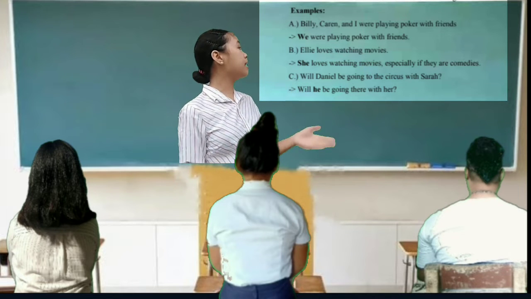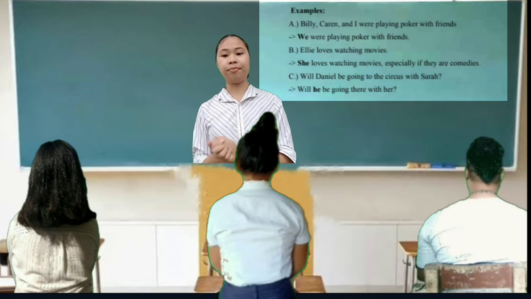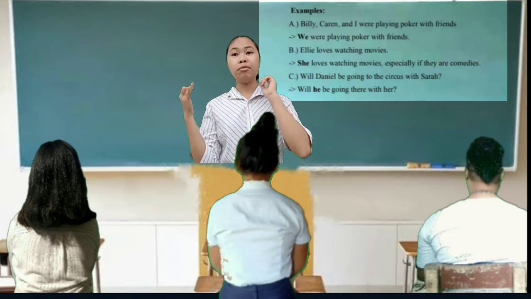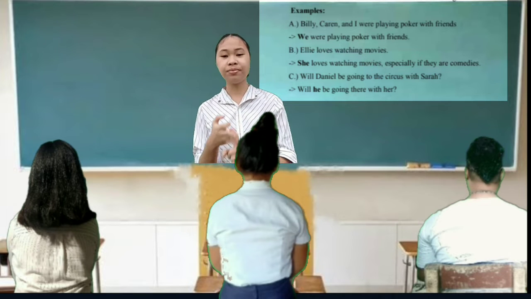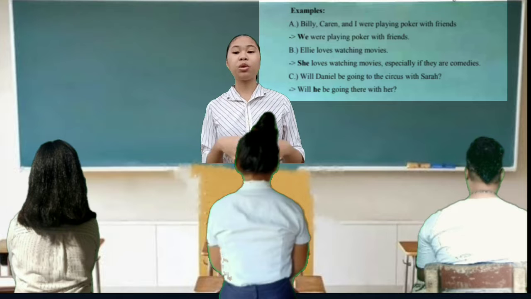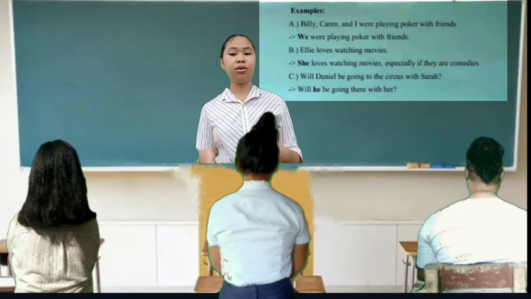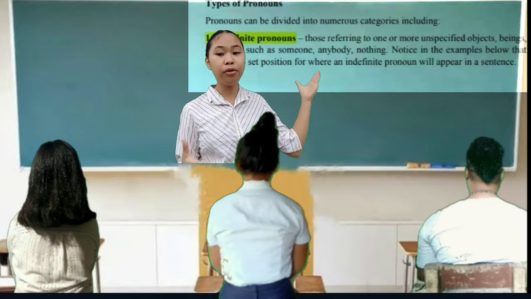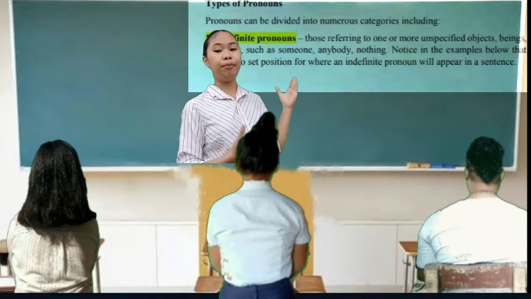As for the uses of the pronoun, it can act as a subject, direct object, indirect object, and object of the preposition, and more, as long as it replaces the name of a person, animal, place, or thing. We will tackle the uses as we go through the different types of pronouns. Our first type of pronoun is the indefinite pronoun.